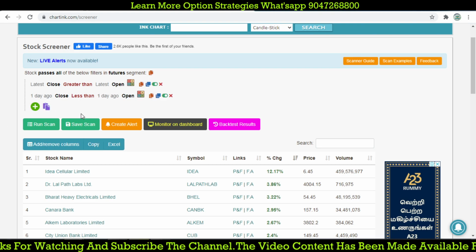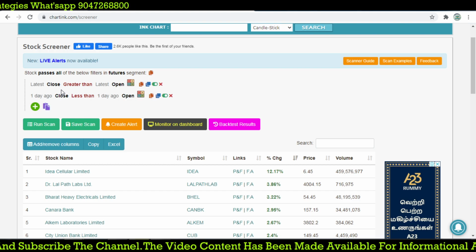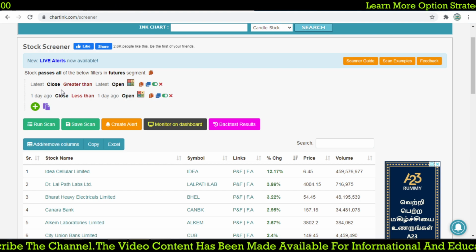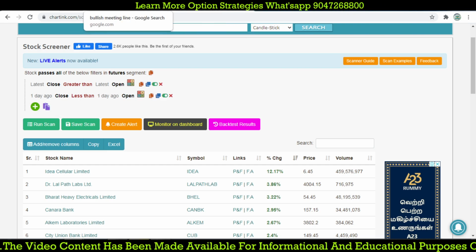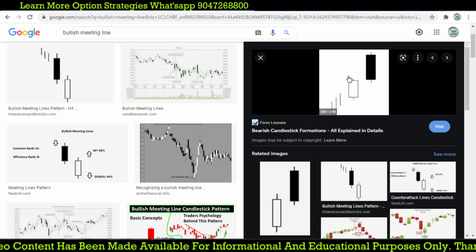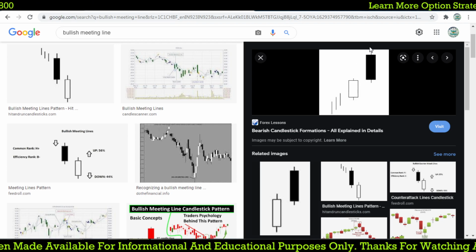What are we going to do next? This is the two-day candle we are creating. Most of the time the price opens greater than the previous day high.